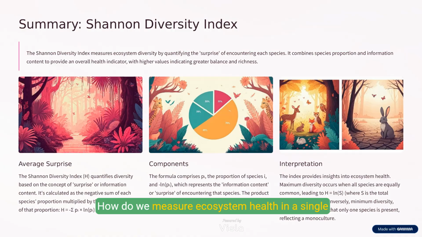How do we measure ecosystem health in a single number? The Shannon Diversity Index does it by quantifying the average surprise of meeting each species. It multiplies each species' proportion by its information content and adds up these values. H equals minus the sum of p_i times ln p_i.